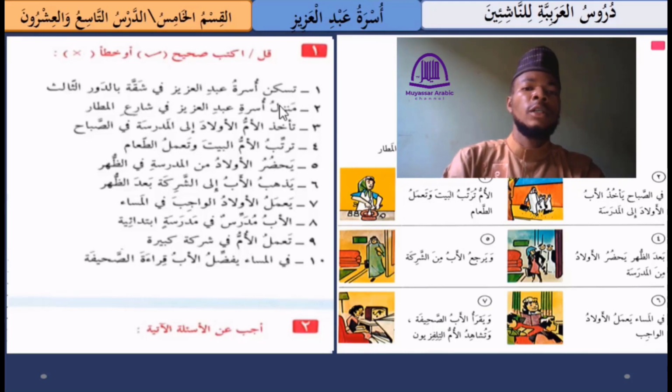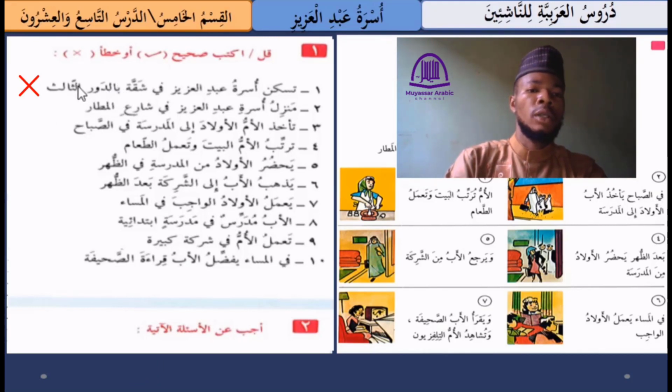So number one, we have تسكن أسرة عبد العزيز. This means Abdul Aziz family lives في شقة, in a flat, بالدور الثالث, by the third floor. So here, as you can see, this is wrong because in the passage we said بالدور الرابع, by the fourth floor. So number two, we have منزل أسرة عبد العزيز في شارع المطار. This means Abdul Aziz house is in the airport street. So here we are going to put Sahih because this is correct according to the passage.